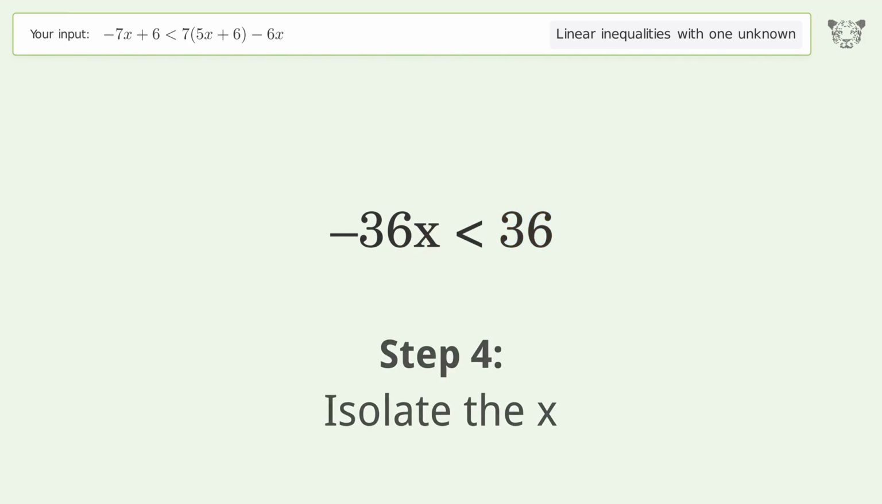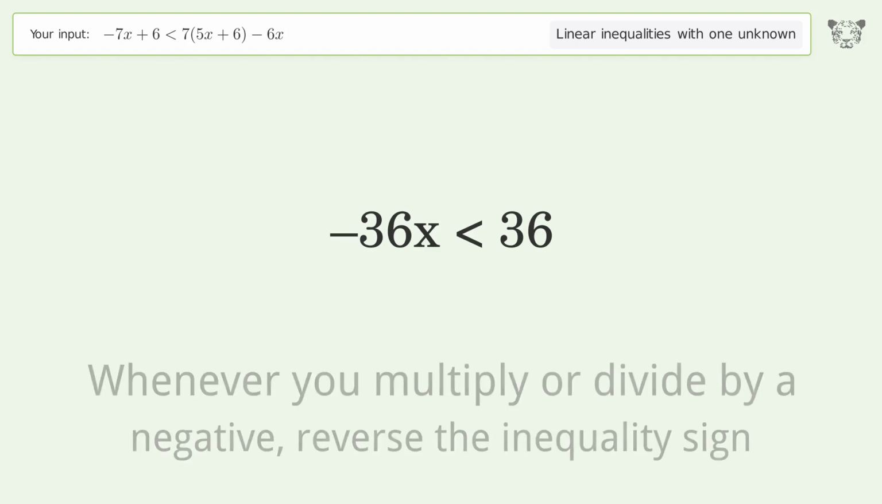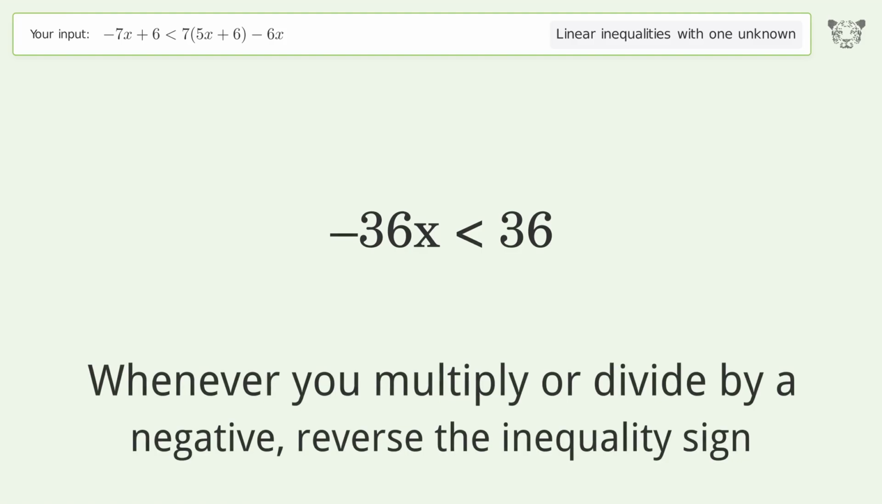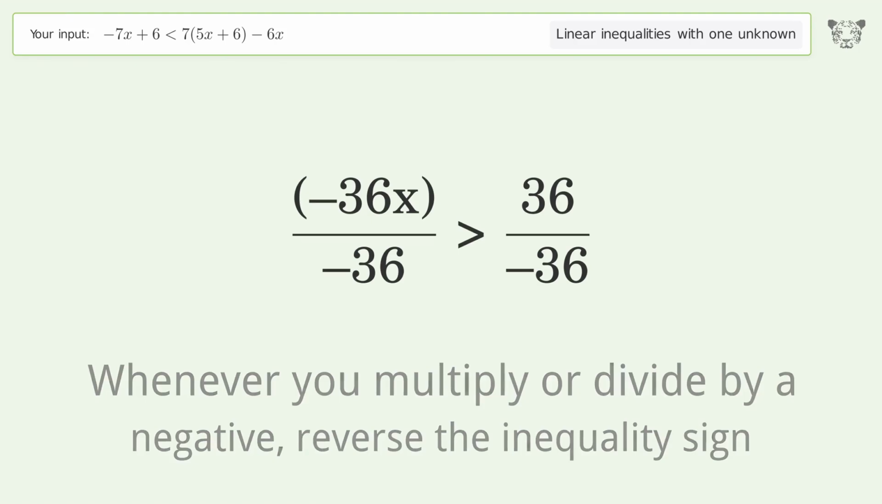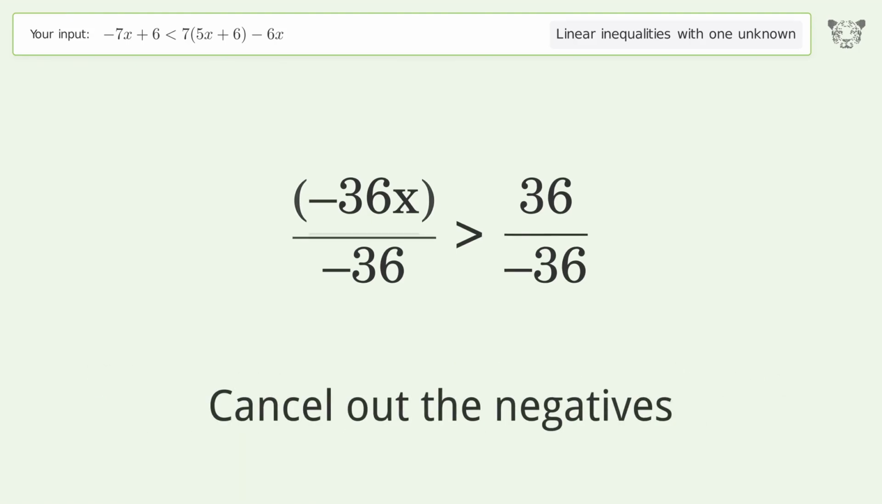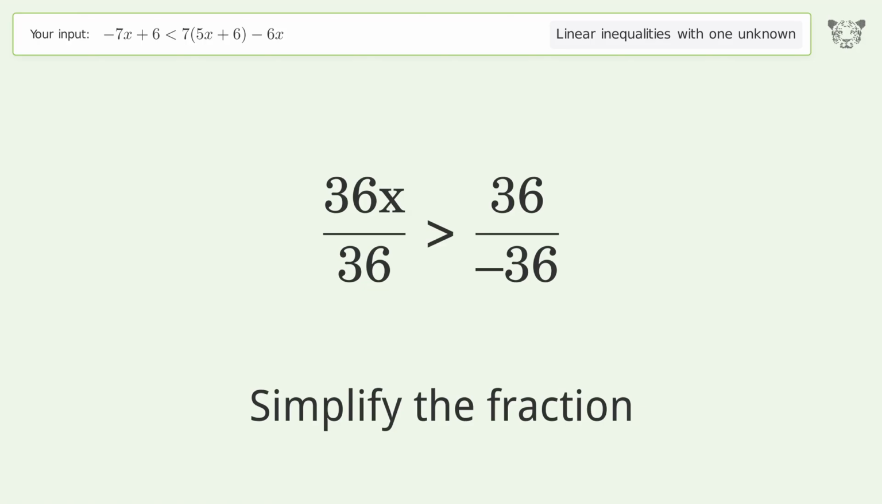Isolate the x. Divide both sides by -36. Whenever you multiply or divide by a negative, reverse the inequality sign. Cancel out the negatives. Simplify the fraction.